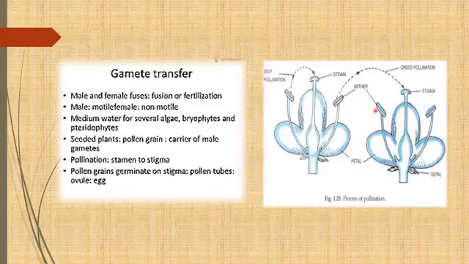But when we talk about cross pollination, you can see that from the anther of one flower, pollen is transferred to the stigma of another flower. So there is a crossing between two different flowers. So this pollination is known as cross pollination. This is the way of gamete transfer in organisms.